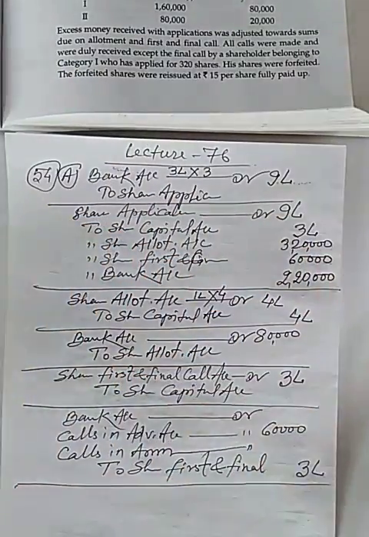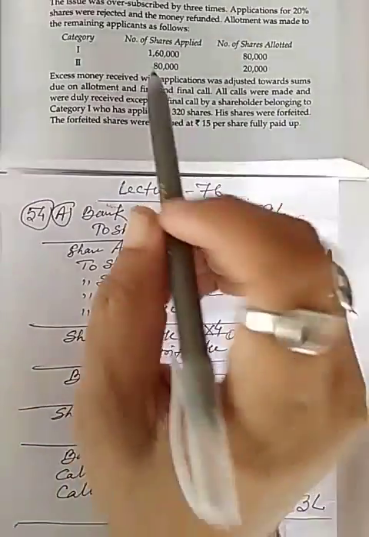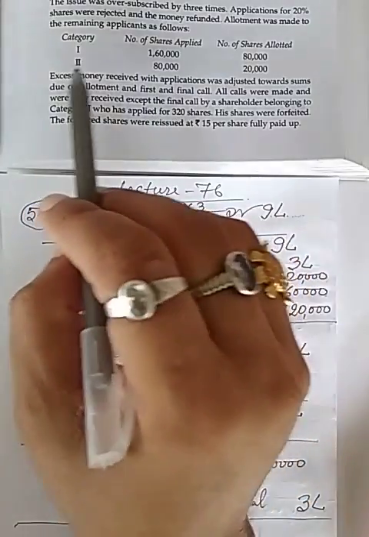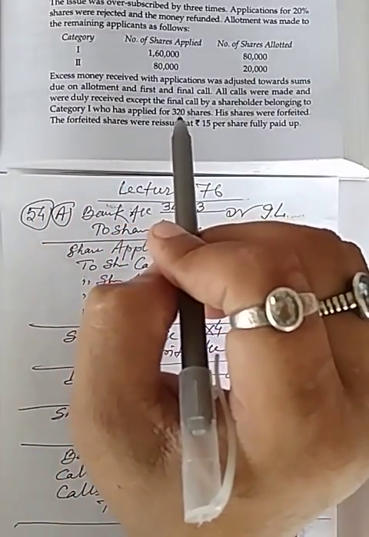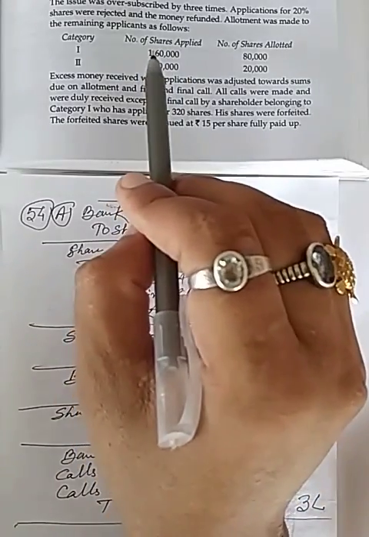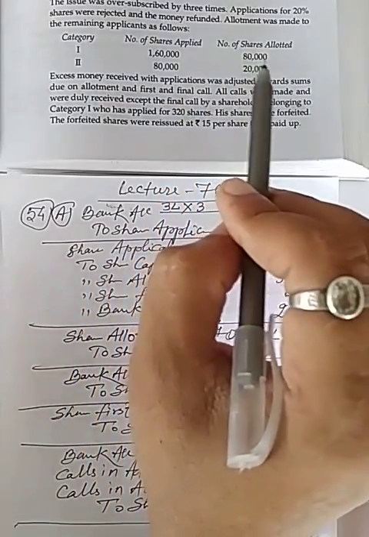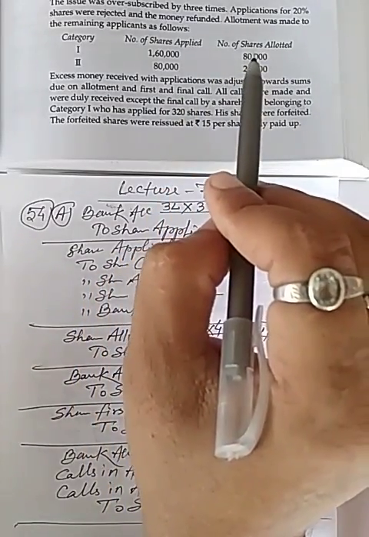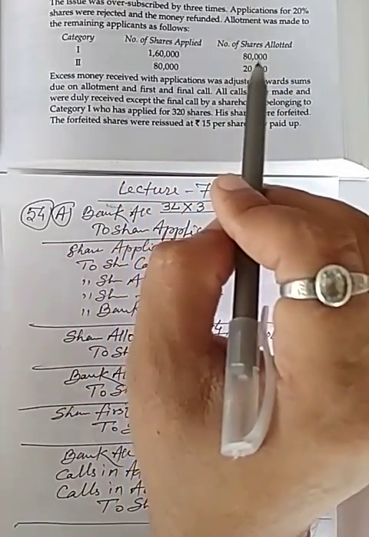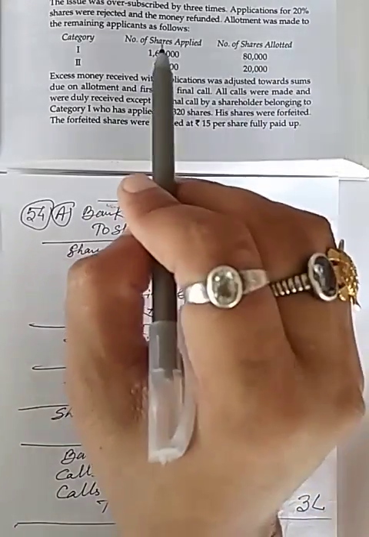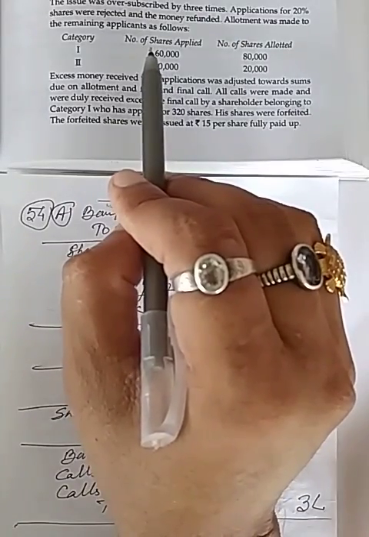So we can say that one who belongs to category 1 and applied for 320 shares must have 160 shares allotted, because 80,000 is the half of 1,60,000.